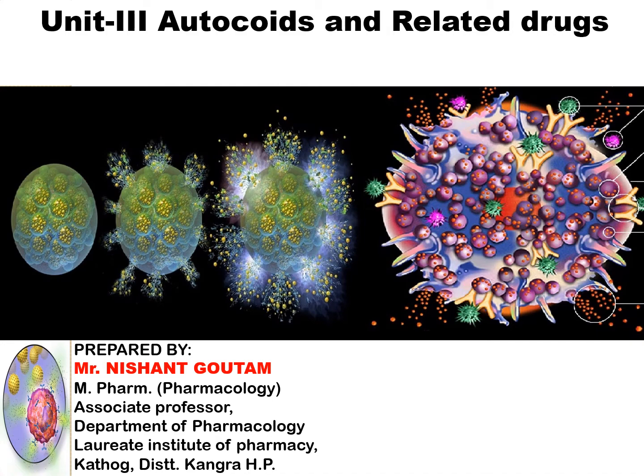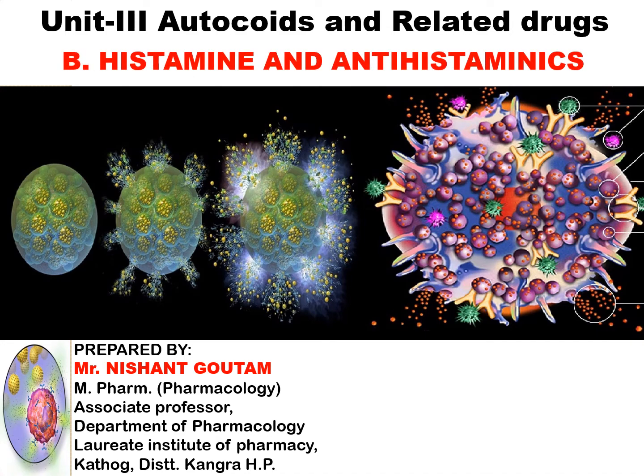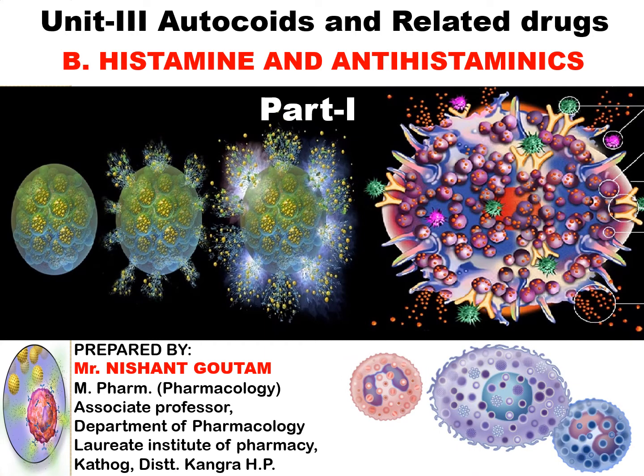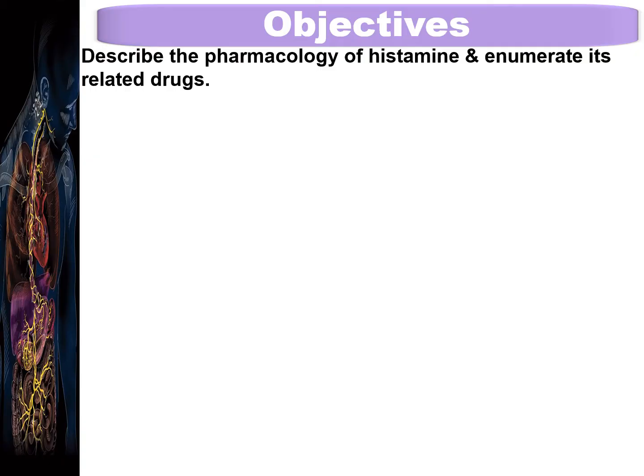Friends, in continuation to the previous chapter, Introduction and Classification of the Autacoids, today we will discuss one kind of autacoid, that is histamine and the antihistaminics. For your convenience, I have divided it into three parts. Let us start the first part, and we will discuss the aspects of histamine and the antihistaminics.